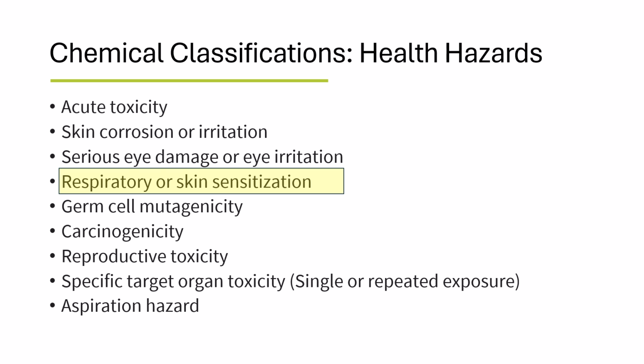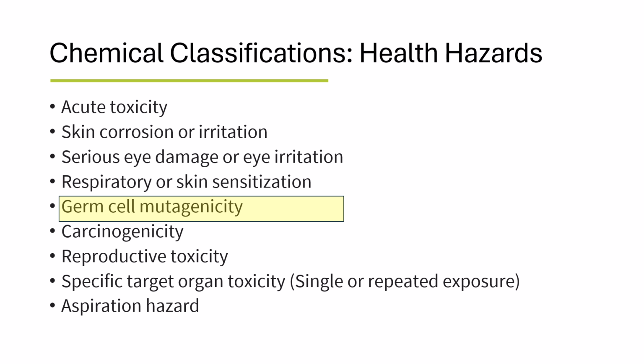Respiratory sensitization refers to the hypersensitivity of the airways occurring after inhaling a chemical. Skin sensitization refers to developing an allergic response after coming into contact with a chemical. After sensitization, health effects may occur even when exposed to lower levels of the same chemical. Germ cell mutation refers to gene mutations which may be passed to children. Carcinogenicity is the ability to induce or increase the occurrence of cancers after exposure.